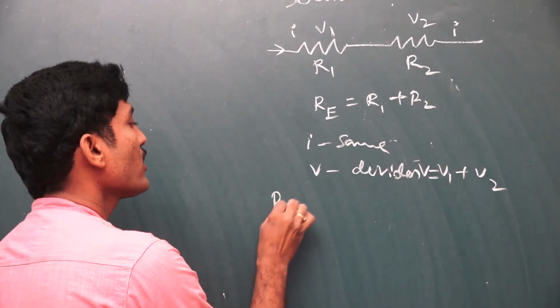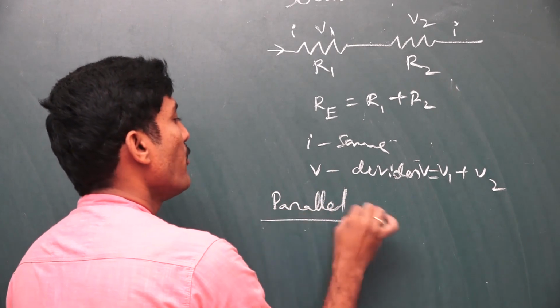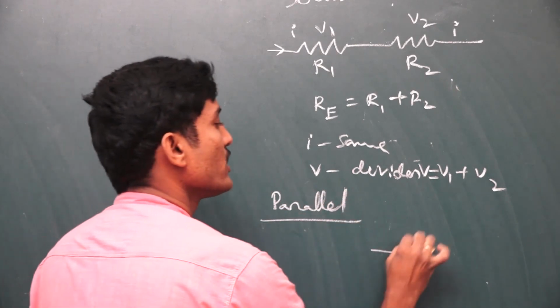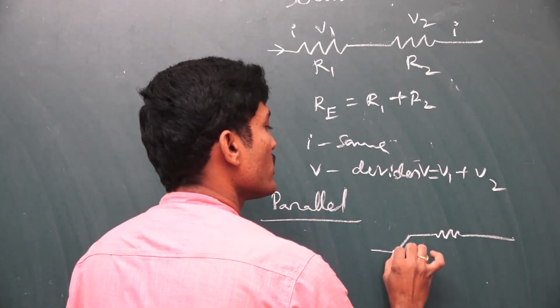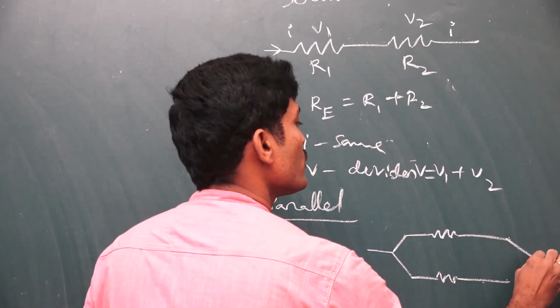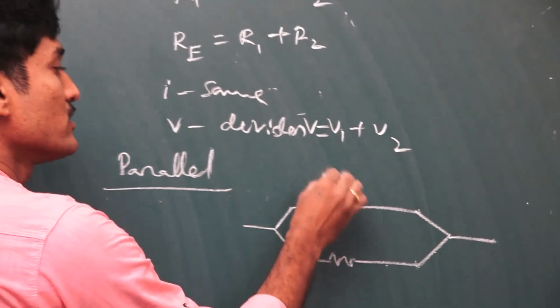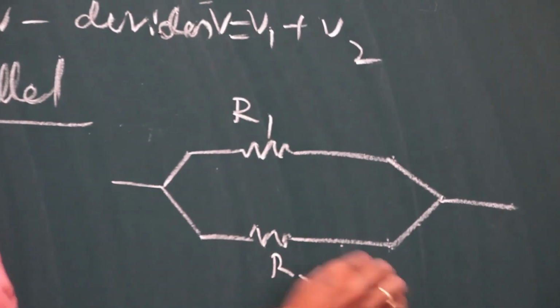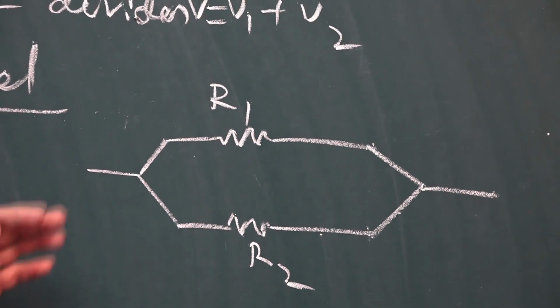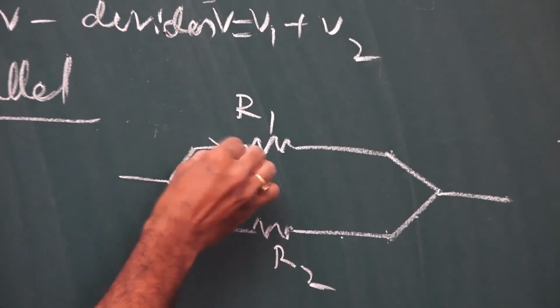Next, in parallel combination. In parallel combination of resistors, we see like this. This is one resistor, this is another resistor. These two are like parallel lines. They are attached to a battery in series. And suppose this is R1 resistance and this is R2 resistance. Here the current has two paths, so the current is divided.